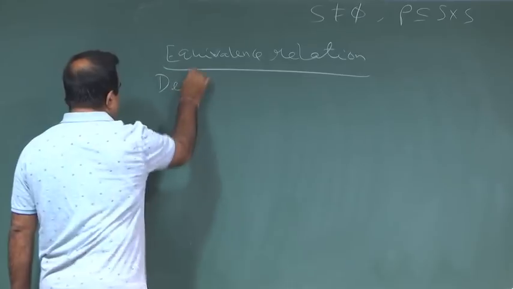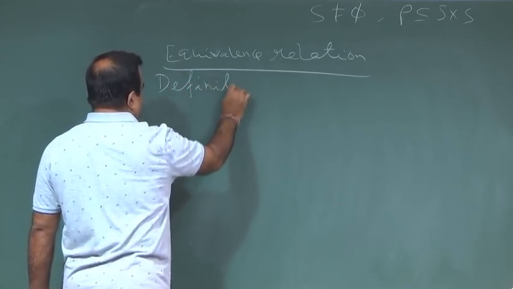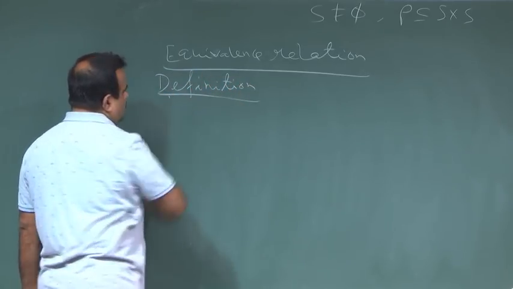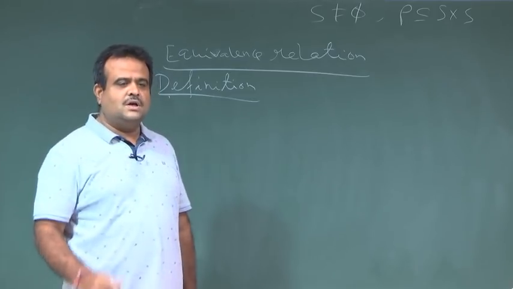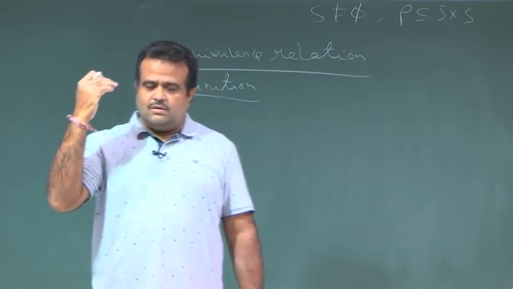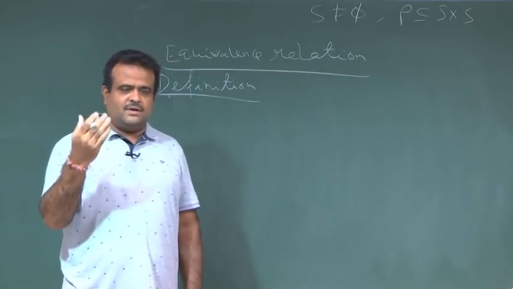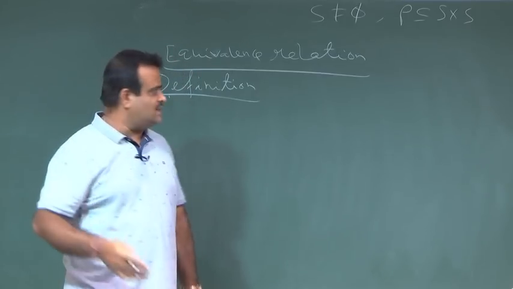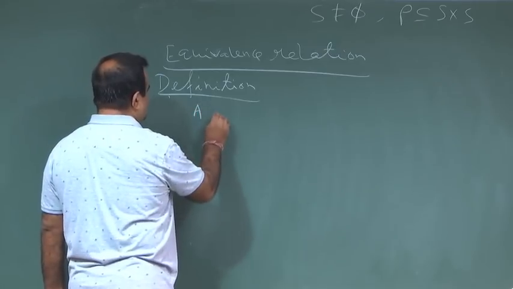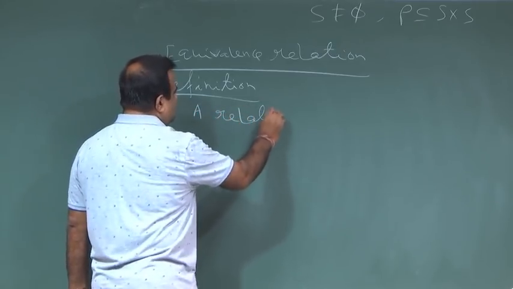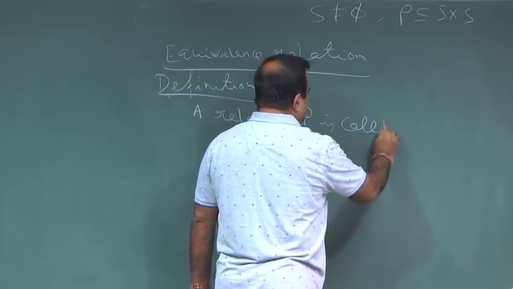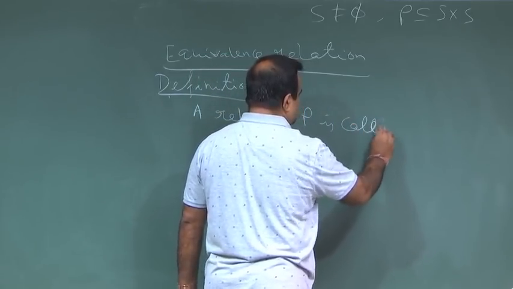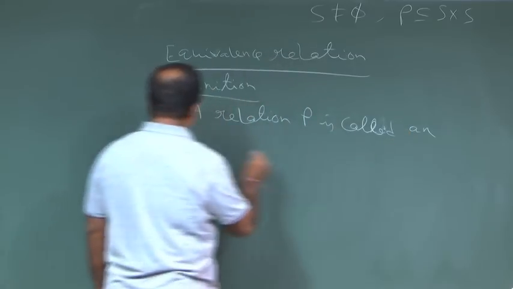What is the definition? A binary relation rho is called an equivalence relation